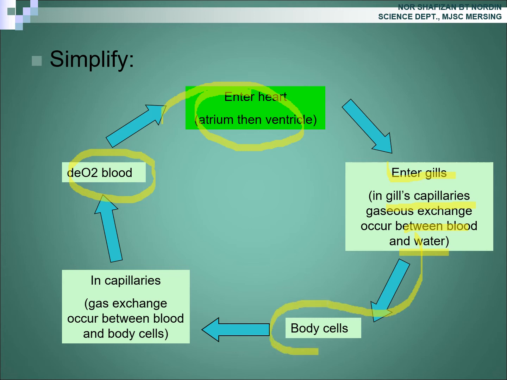Exchange of gases happens between blood capillary and body cell. Look at here, in the capillary, exchange occurs between blood and body cell, so that oxygenated blood turns to deoxygenated blood. One complete circuit. Okay, next,